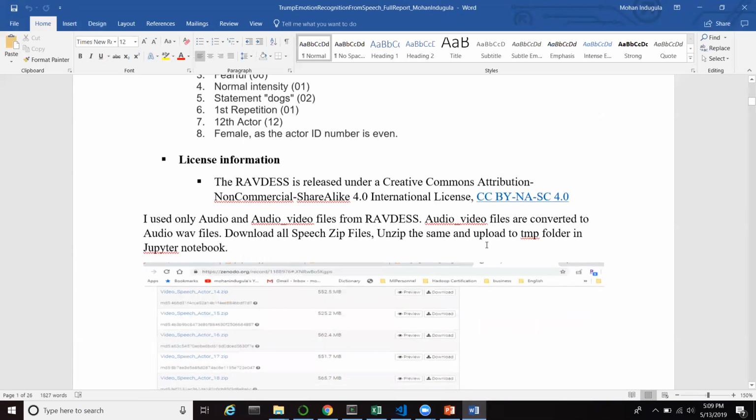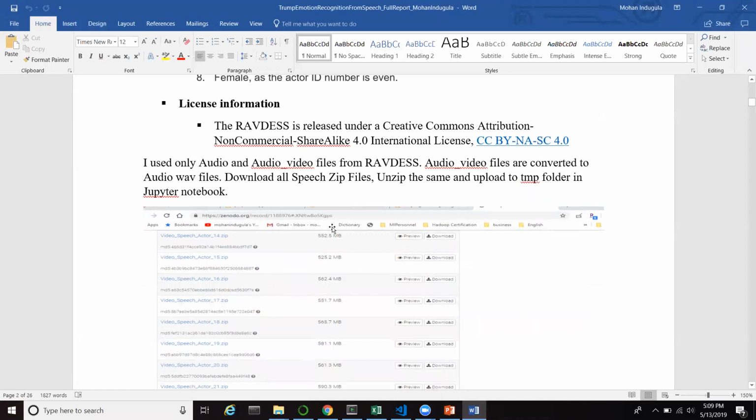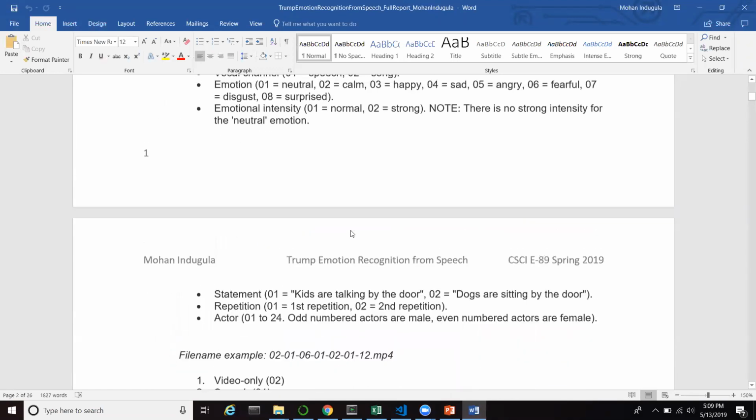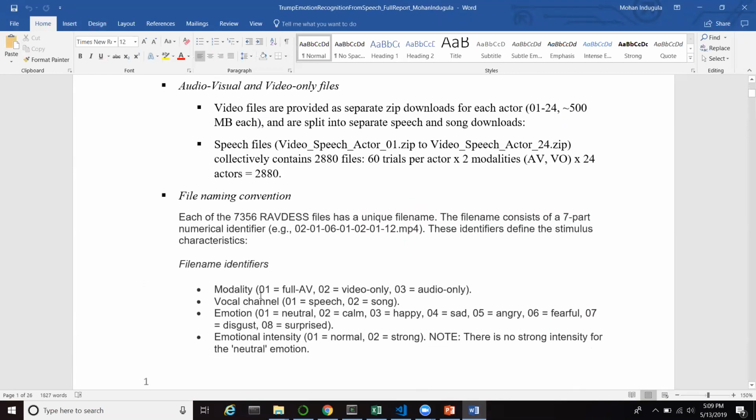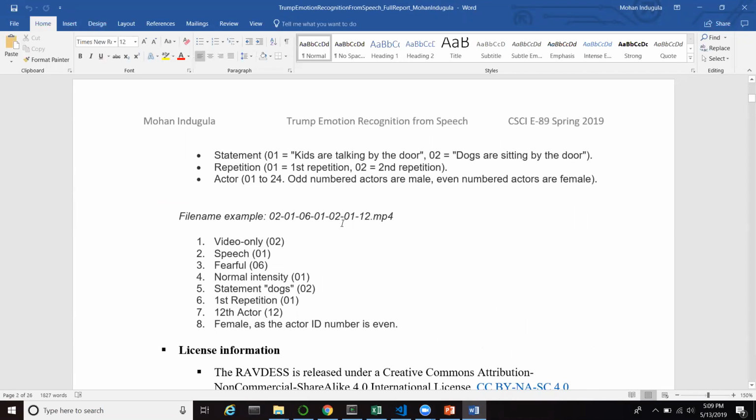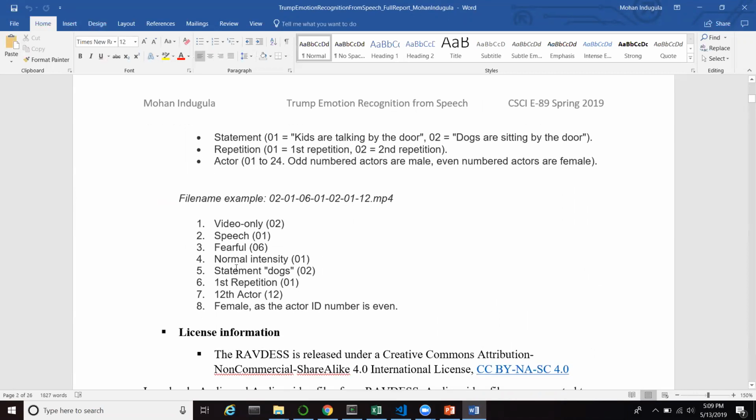The TESS dataset I downloaded directly from the website through a Python program, and I reported the two URLs. In RAVDESS, we have a naming convention with digits, and each digit represents a different value. So I selected here. Then these datasets need to be segregated based on emotion into different emotion folders.